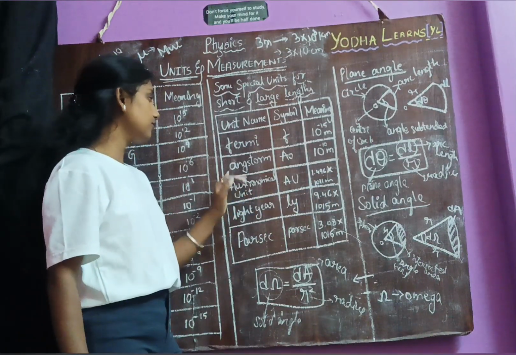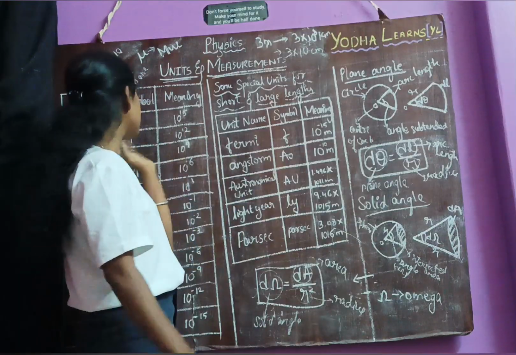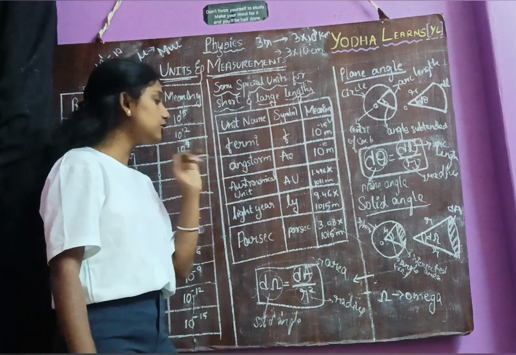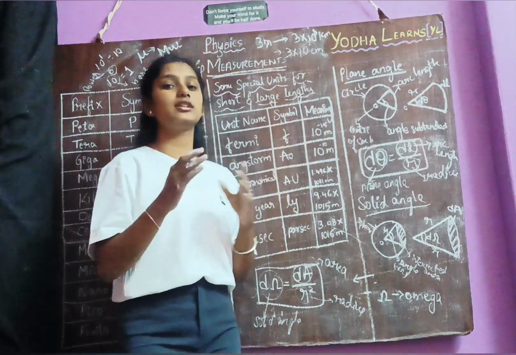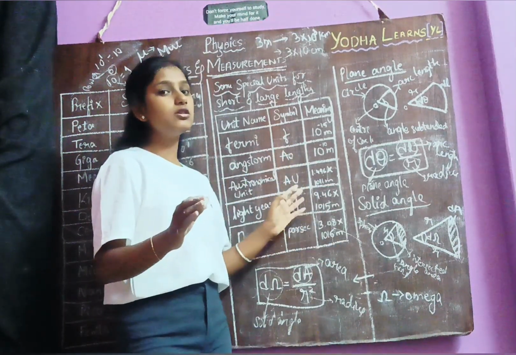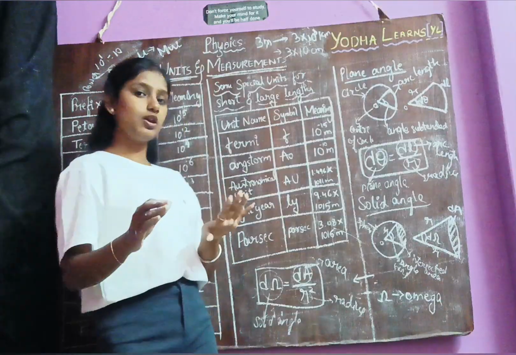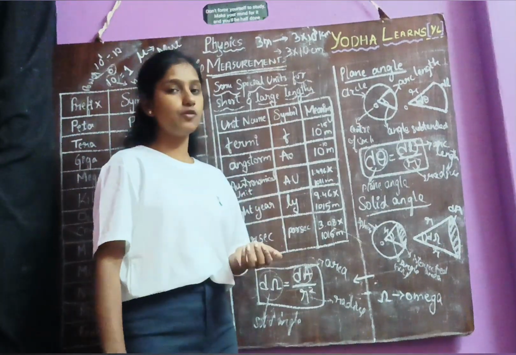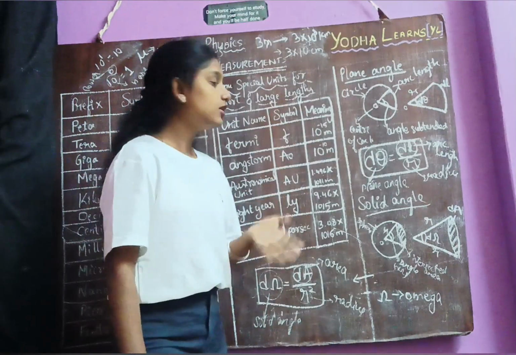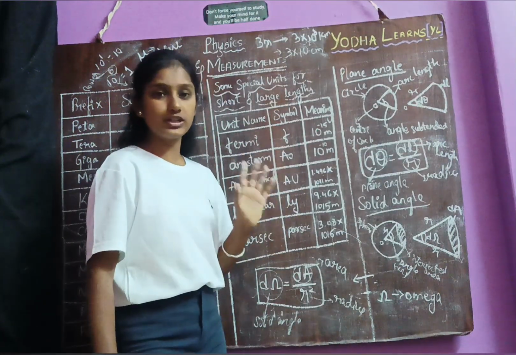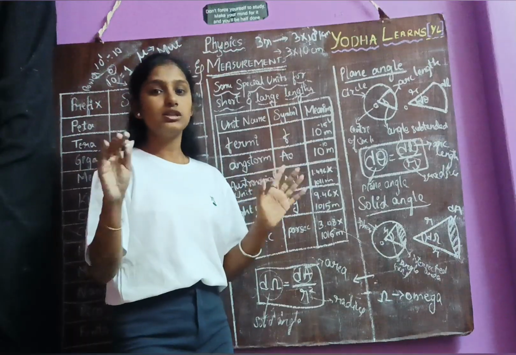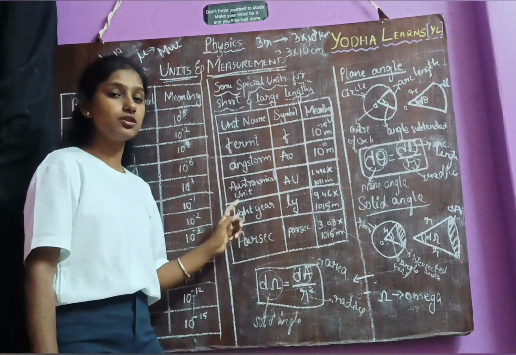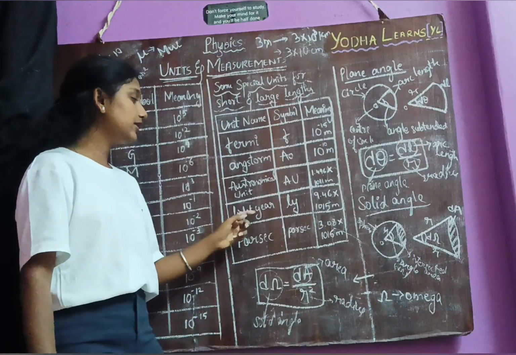So what is this? You have Fermi and angstrom, which are just like prefixes added. But what is an astronomical unit? An astronomical unit is a large distance, measured from the earth to the sun. Then light year. The velocity of light is 3 into 10 power 8 meter per second. The distance that light travels in 1 year is measured, and that distance is called a light year.